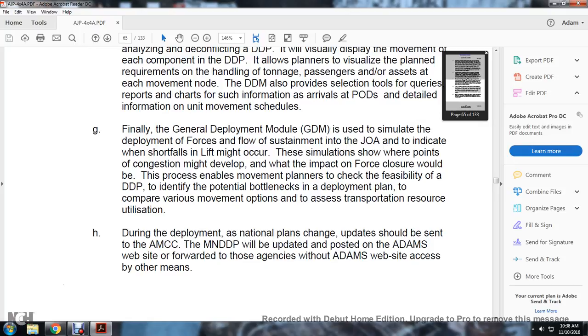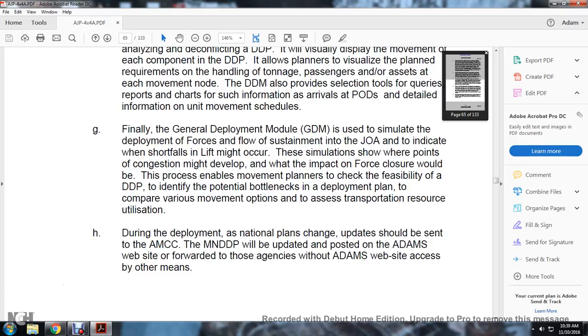Finally, the general deployment module is used to simulate the deployment of the forces flowing through the sustainment of the joint operation area, indicating when shortfalls of lift might occur. The simulation shows where points of congestion might develop and the impact on force closure. The process enables movement planners to check the feasibility of the detailed deployment plan, to identify the potential bottlenecks of the deployment plan, and to compare the various movement options to assess the transportation resource utilization.